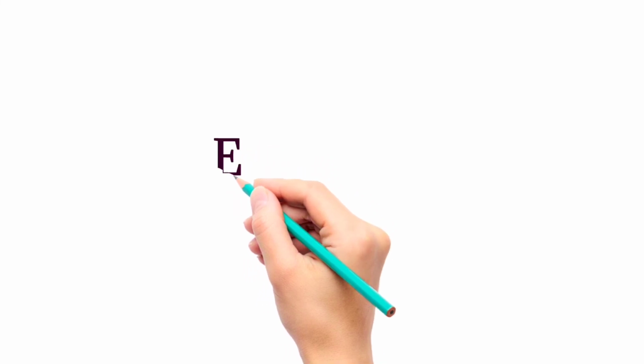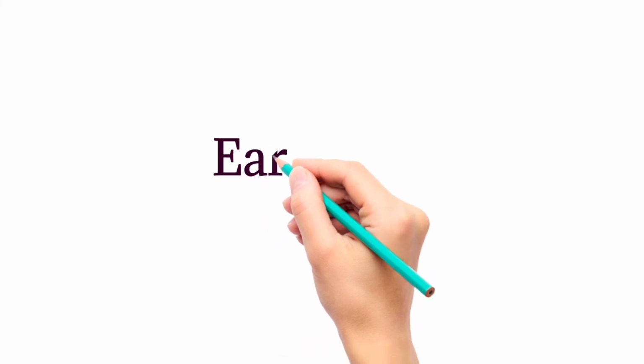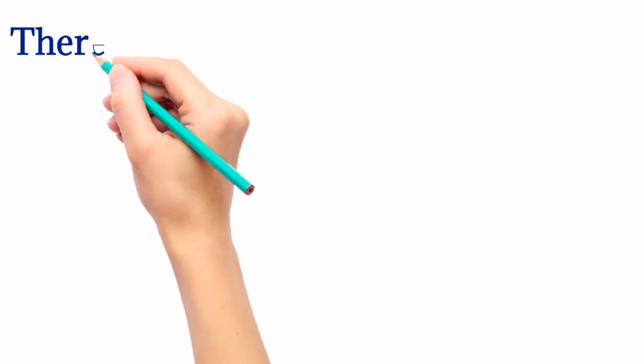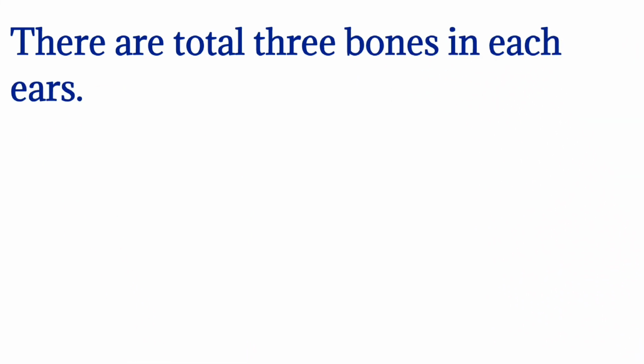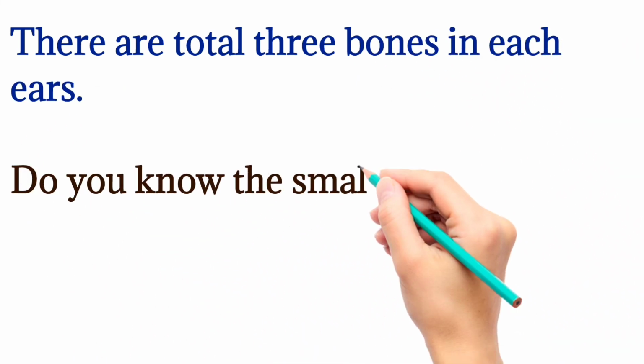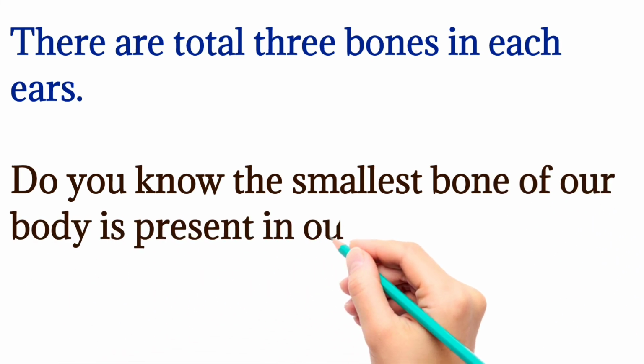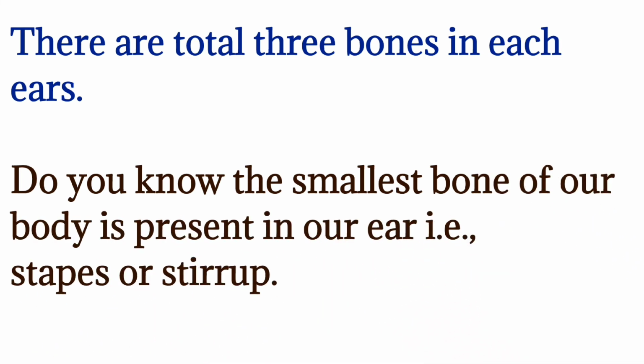Ears are an important organ of the body which help us to hear different kinds of sounds. As you know, there are a total of three bones in the ears: malleus, incus and stapes. Do you know the smallest bone of the body? That is the stapes, which is present in our ear.